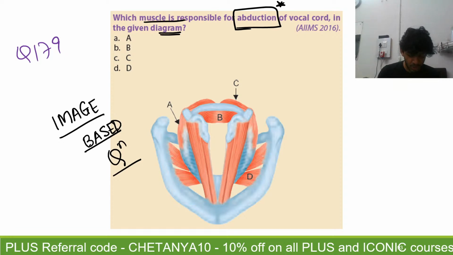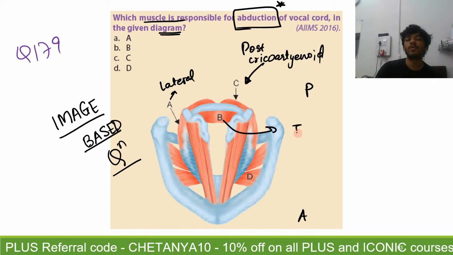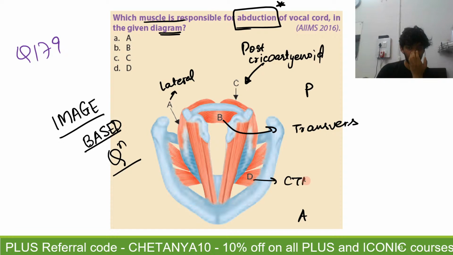Yes. Okay. It's true, Mishti. That's posterior cricoarytenoid. You have to identify that muscle C was the posterior cricoarytenoid. You can see it is placed posteriorly. The anterior part. This is the posterior part. C is the posterior cricoarytenoid. You can see A is the lateral cricoarytenoid. B is the transverse cricoarytenoid. And D, as far as I can make out, it is the cricothyroid muscle. Right? And this is the vocalis.